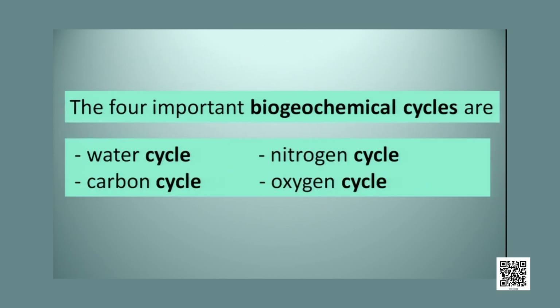The four important biogeochemical cycles are the water cycle, carbon cycle, nitrogen cycle and oxygen cycle. You can see all these four things are very important for the living world: water, carbon, nitrogen and oxygen. And these things are continuously cycled in nature. We will go through these cycles one by one. And we will start with the water cycle.